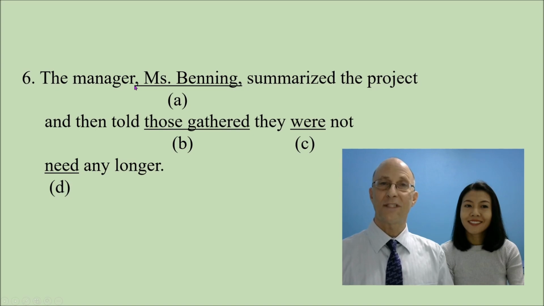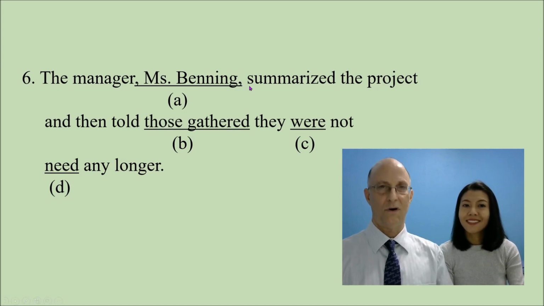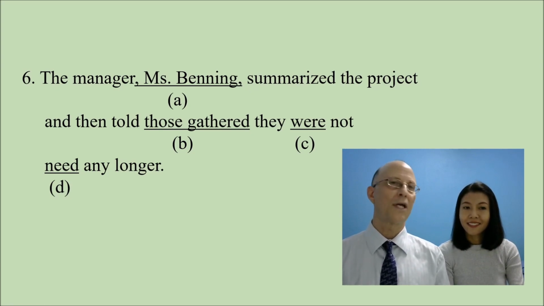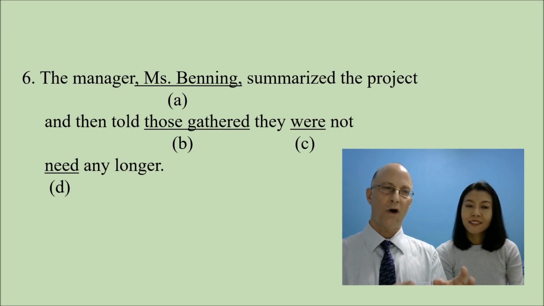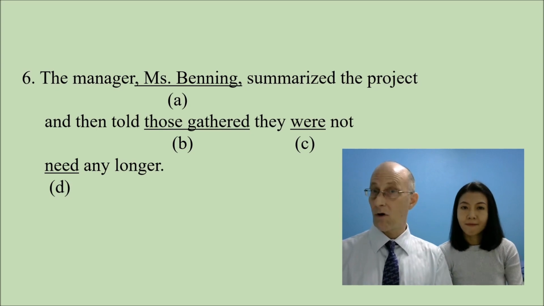Therefore, it is offset by a comma before and a comma after. All correct for A. For B, those gathered is the pronoun and the adjective about the pronoun. Those equals the pronoun for the people who are at the meeting, and gathered means they have gathered together to meet together. So both the object pronoun and the adjective are correct here.